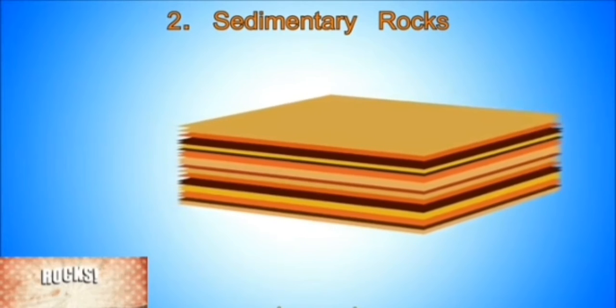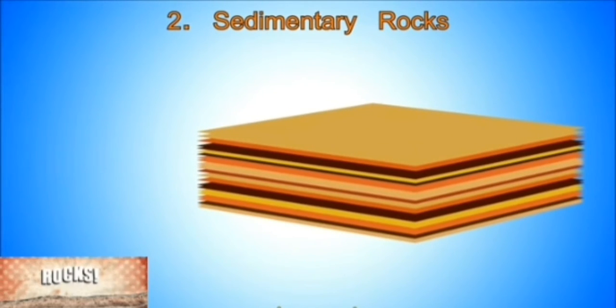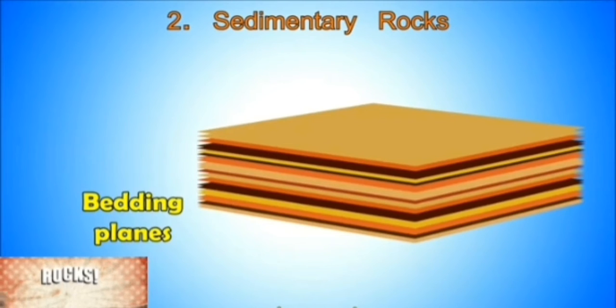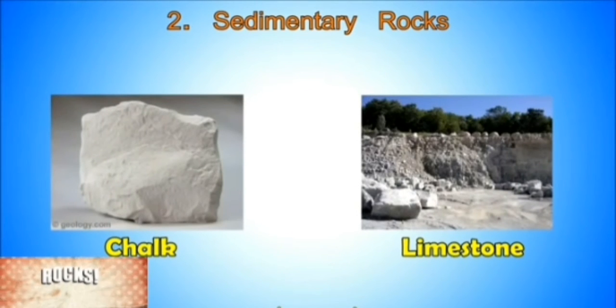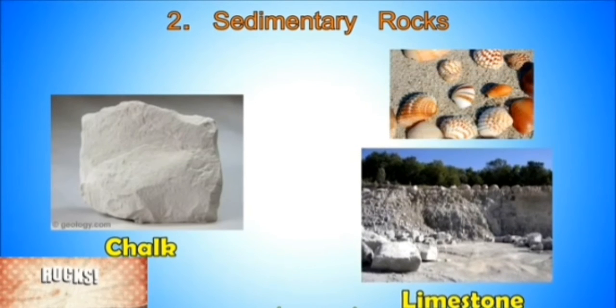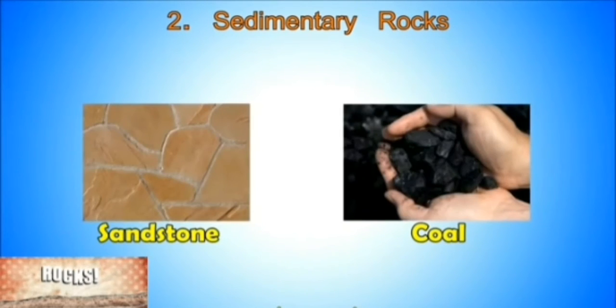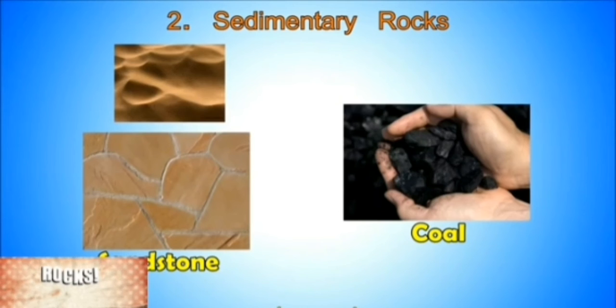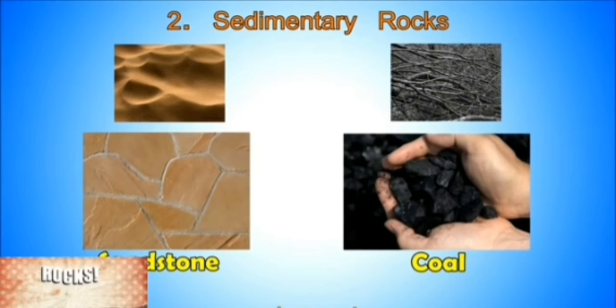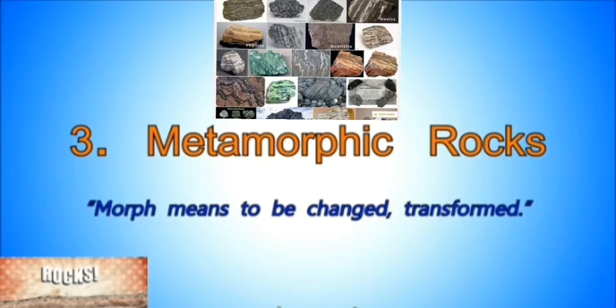Sedimentary rocks have very clearly different layers. These are known as beds or bedding planes. Limestone and chalk are two different kinds of sedimentary rocks. The type of sedimentary rock formed depends upon the sediments that get compressed during the formation of the rocks. For example, limestone is formed by the compression of skeletons and shells of marine animals in the sea. Sandstone is formed by the compression of sand. Coal is also a sedimentary rock and is formed by the compression of dead trees and plants, which are called fossils.